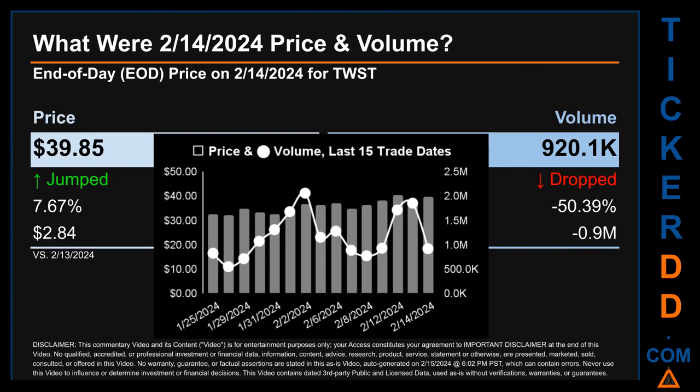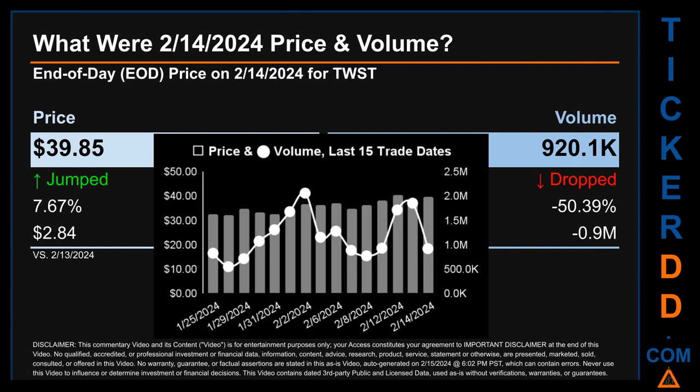What was end-of-day price and volume for TWST? On Wednesday, February 14, 2024, TWST had an end-of-day price of $39.85 and volume of about 0.9 million. Compared to the previous trading day, the price jumped 7.67%, gaining $2.84, while volume dropped 50.39%, decreasing about 0.9 million.